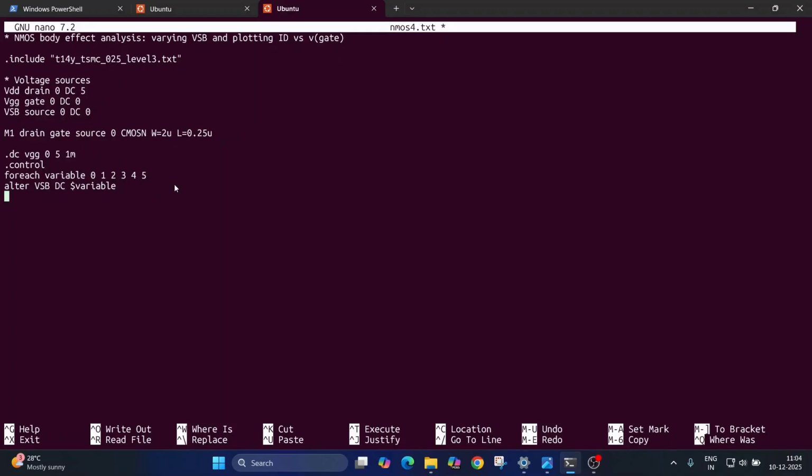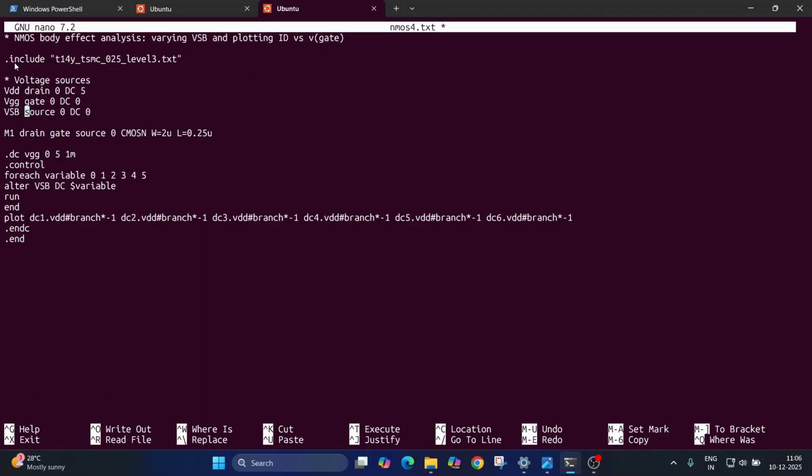So now I'll run this and I'll end. And I have to plot the things. So plot DC1.current through voltage source VDD, #branch and -1 sign. We know already why this is. Similarly, I'll write from 2 to the remaining iterations. After writing this, now I will end the control block and I'll end the netlist.